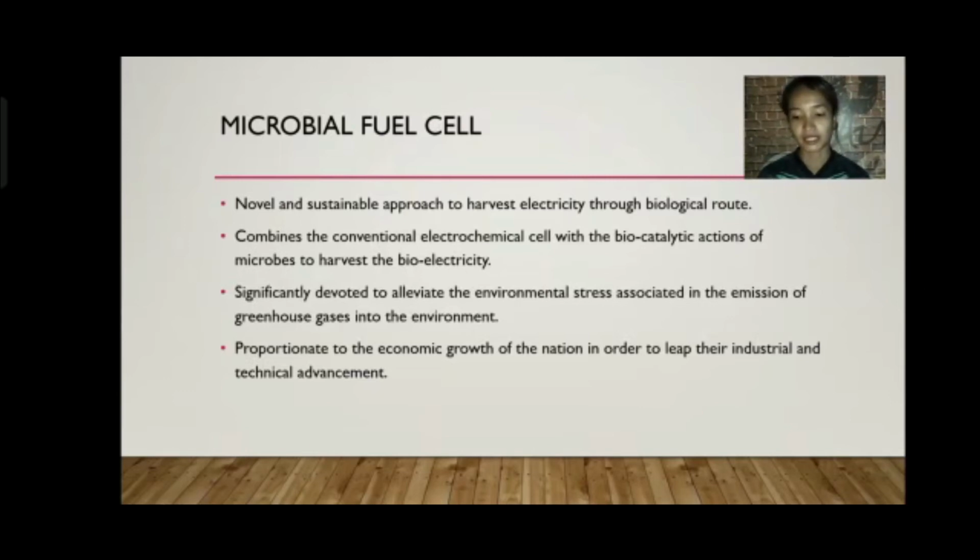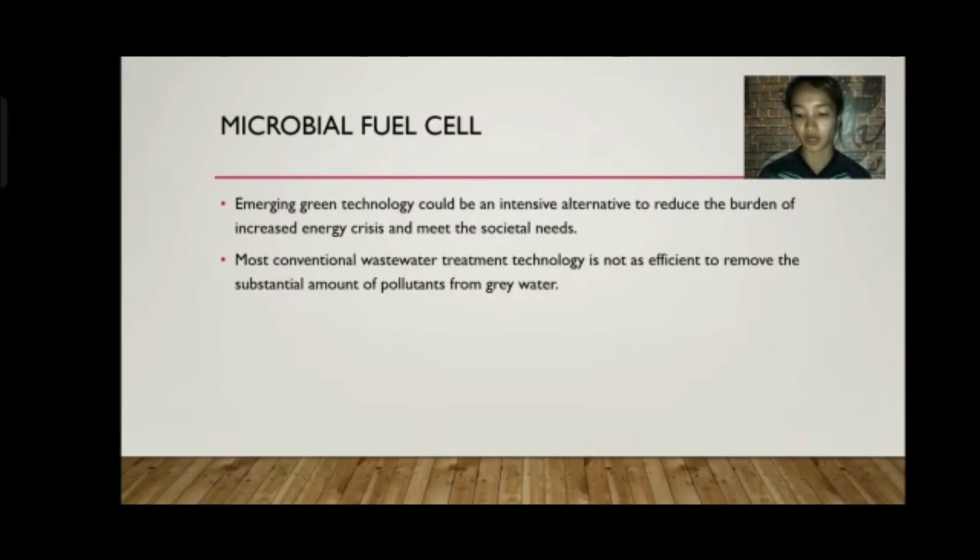And microbial fuel also emerging in green technology could be an intensive alternative to reduce the burden of increased energy crisis and meet the social needs. And then it is most conventional wastewater treatment technology is not as efficient to remove the substantial amount of pollutants from greywater.